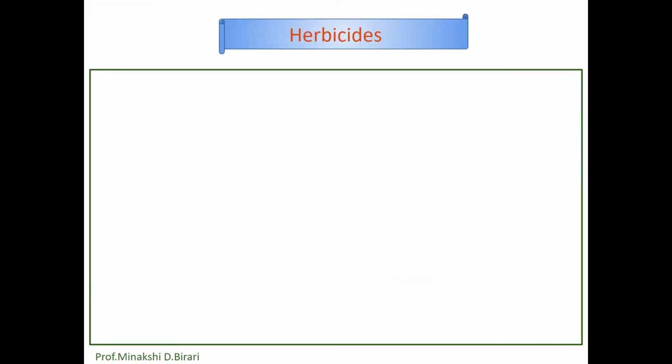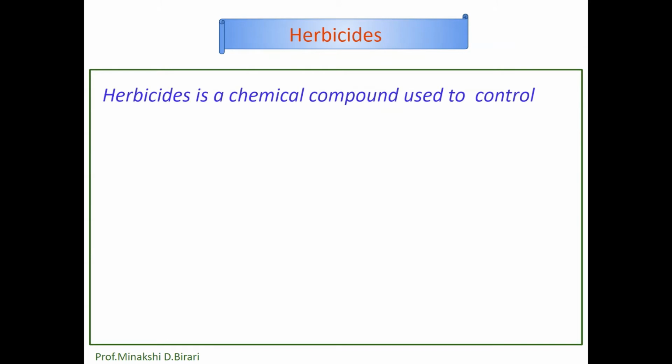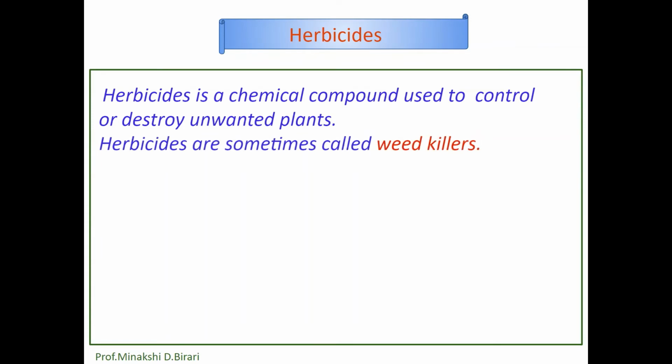Now we have to study herbicides. What is a herbicide? A herbicide is a chemical compound used to control or destroy unwanted plants. Herbicides are sometimes called weed killers. Selectively, herbicides remove certain weeds from certain crops. The selectivity is not absolute, but it is governed by the amount of chemical substance applied, the way it is applied, the degree of wetting of the foliage, etc.